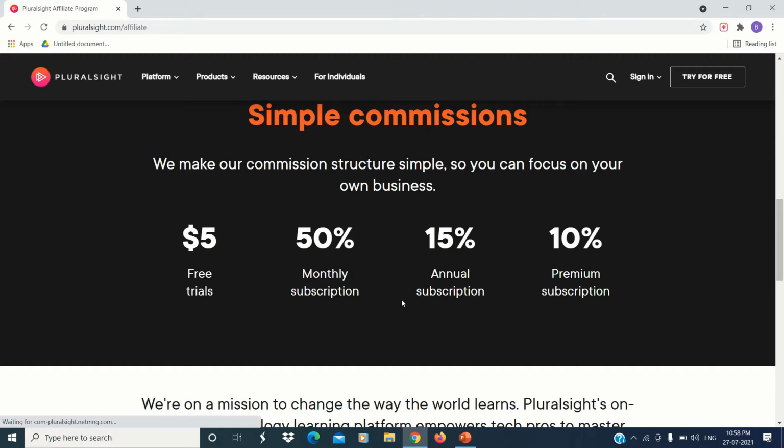And if the customer joins the annual subscription from your affiliate link, you will get 15% of the amount the customer is paying. And if the customer joins the premium subscription from your affiliate link, you will get 10% of the total amount. So these were the simple commissions mentioned on Google Site.